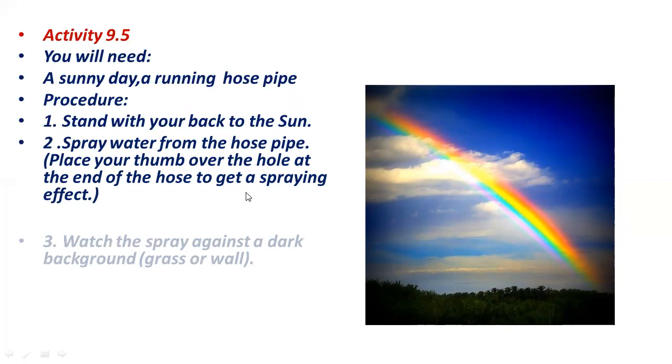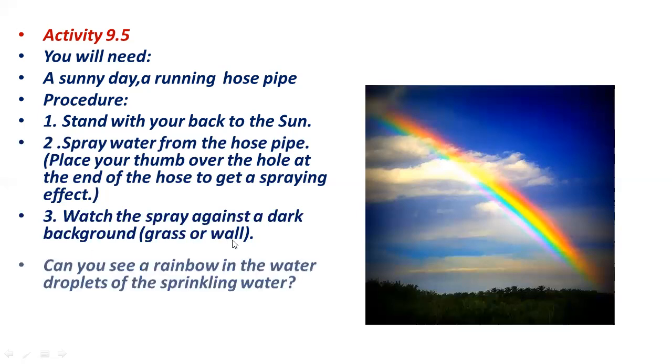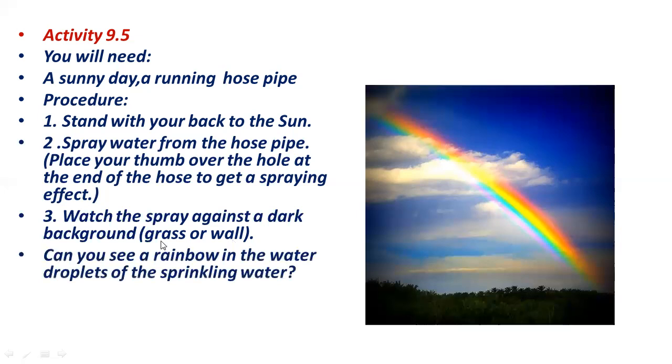When the sunlight falls on the spray, the spray of water will act as a prism because it has water molecules in it. Those water molecules will act as a prism. So watch the spray against a dark background, grass or wall. You will see a rainbow there. Can you see a rainbow in the droplets of the sprinkling water?